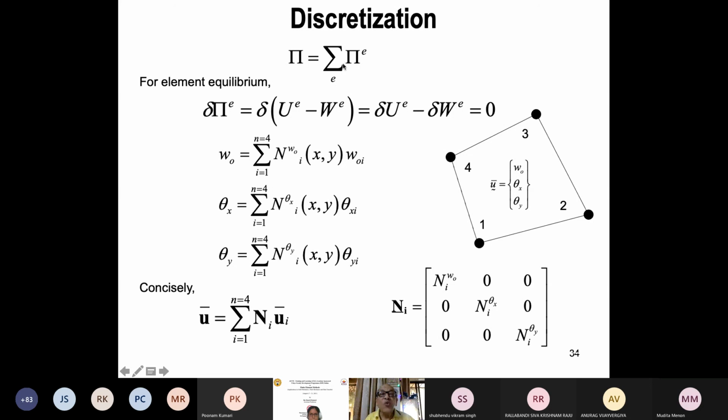So you can do your computation on each element and sum, element 1 to 100, element 1 to 200. So this is the statement. For element equilibrium, if the total body is in a state of equilibrium, each element also must remain in equilibrium. Therefore, the same relations hold good for the element also. So now I can assume a rectangular element or a quadrilateral element.